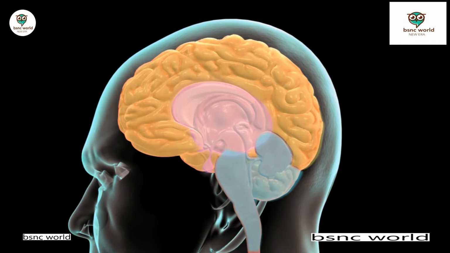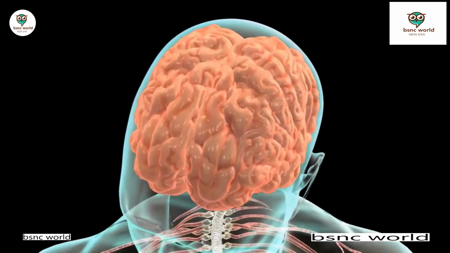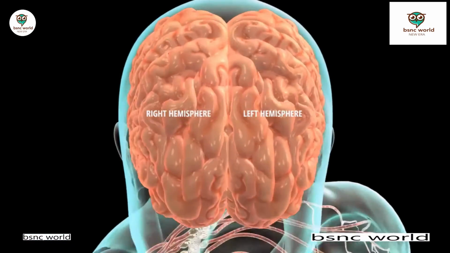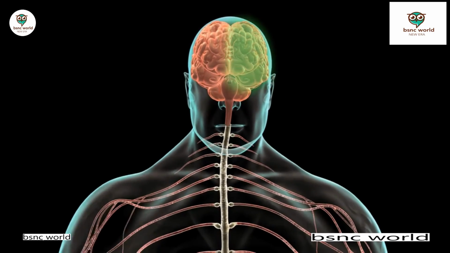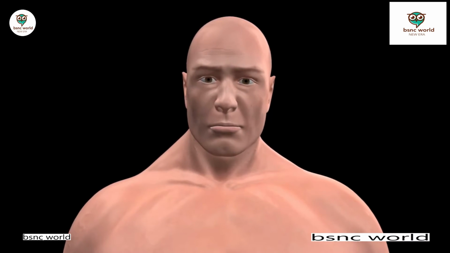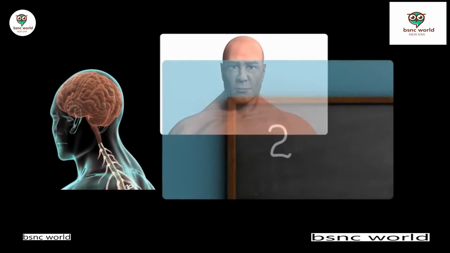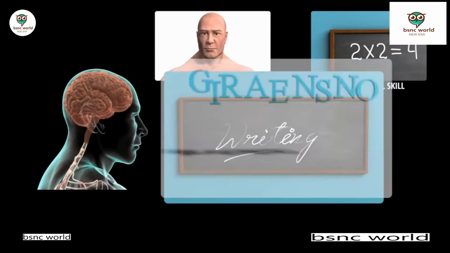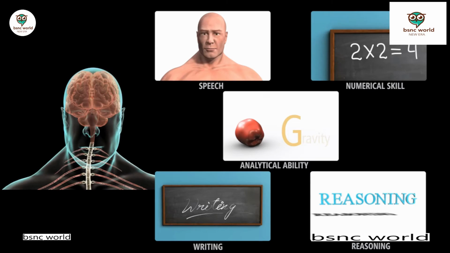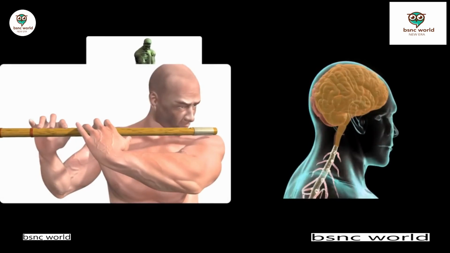The largest part of the human brain is the cerebrum, and it is divided into two: the left hemisphere and the right hemisphere. The left hemisphere controls the right part of the body and the right hemisphere controls the left side of the body. The areas associated with speech, numerical skills, writing, reasoning and analysis are located in the dominant left hemisphere. The right hemisphere is associated with imagination, musical ability and artistic expression.